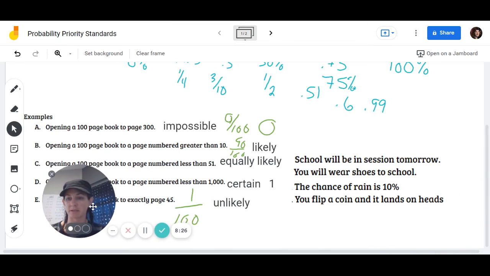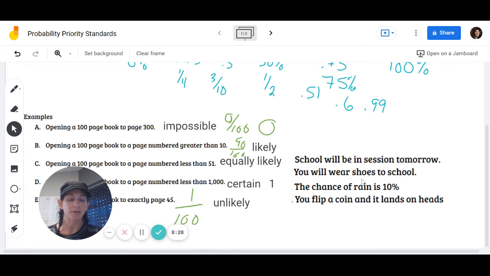So let's think about 4 more examples. What is the likelihood that school will be in session tomorrow? Well, whenever you're watching this video, it's going to kind of depend on what day of the week it is. If it's Monday, Tuesday, Wednesday, or Thursday, you're going to have school tomorrow. Is it completely certain? Could there be a fire in the building? Could there be some kind of weather event? Sure. So it's not certain that we'll be in school tomorrow, especially if it's a Friday, because I will not be here on Saturdays. I don't know about you guys. I take my weekends off.